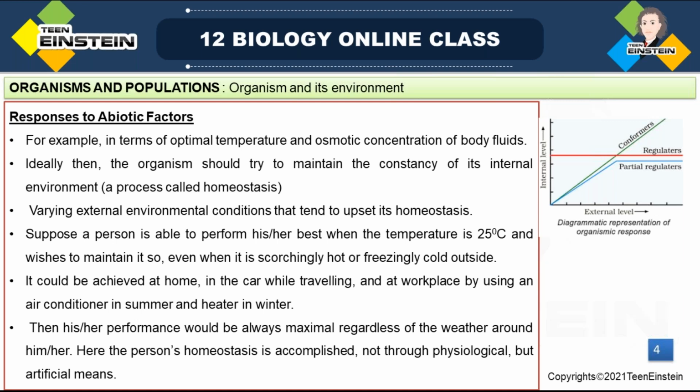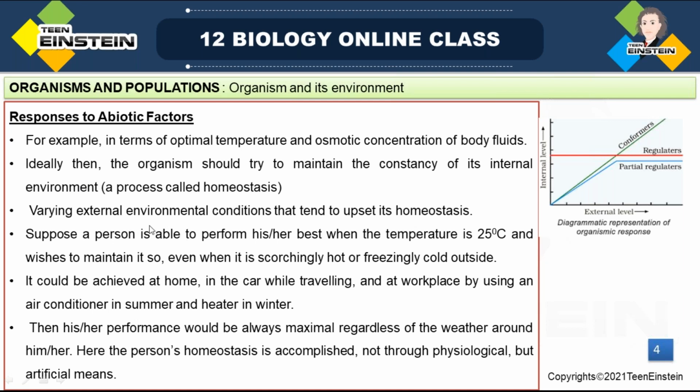In response to all these abiotic factors, there are 4 strategies adopted by organisms. In terms of optimal temperature and osmotic concentration of body fluids, an organism will try to maintain the constancy of its internal environment, which is called homeostasis.